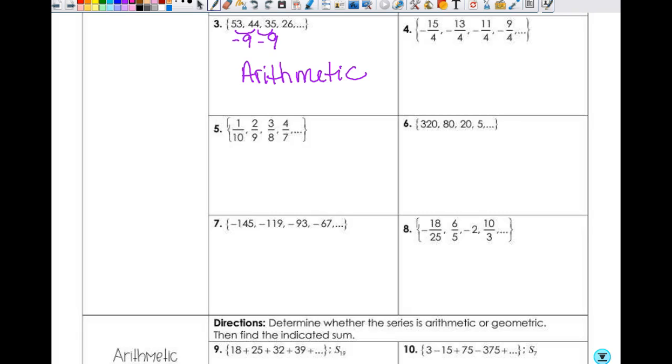And at first glance, you may not be able to tell if it's arithmetic or geometric yourself. So you might have to test it arithmetically, then test it geometrically. You might have to actually do both, but you've got the calculator, so we're good.